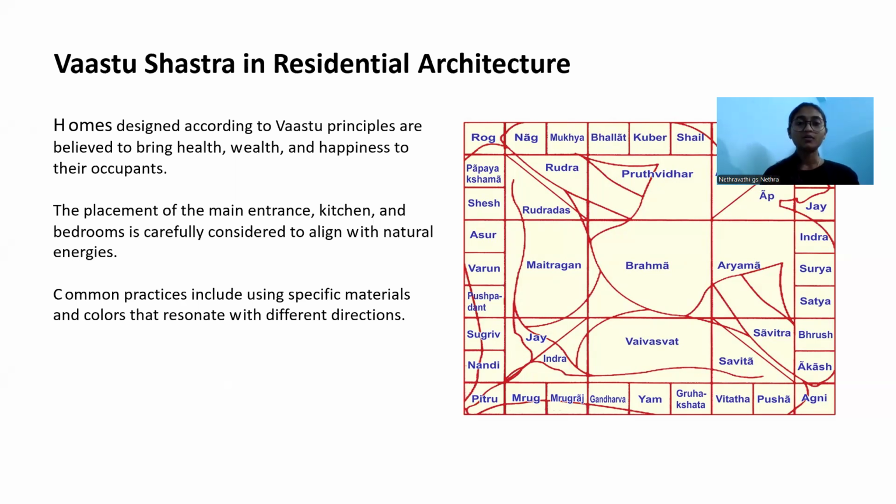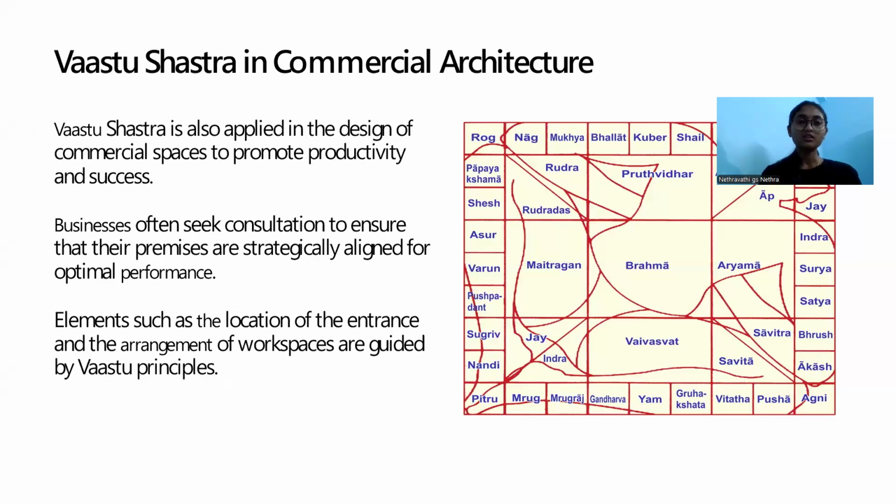Mainly, the building parts constructed according to Vastu Shastra, the main ones, are the kitchen and the bedrooms, which we need to construct and place carefully. And for constructing a building, Vastu Shastra also depends on the color and the resonant frequency. Next comes Vastu Shastra in commercial architecture.